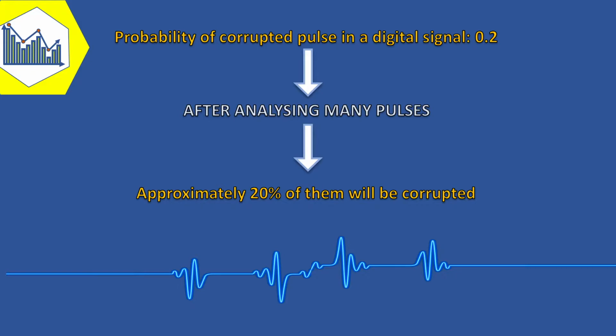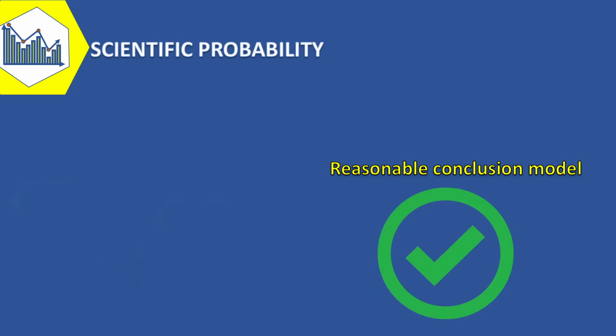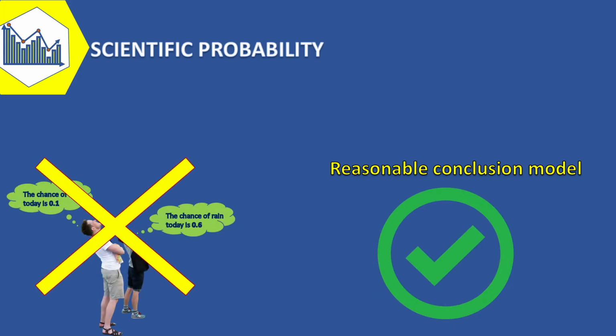After all this, let's talk about scientific probability. What I mean by the scientific is the probability that comes from a reasonable conclusion of a model, not humans' feelings. In the scientific world, probabilities for a random experiment are often assigned on the basis of a reasonable model of the system under study. One approach to calculate this number is to base probability assignments on the simple concept of equally likely outcomes.